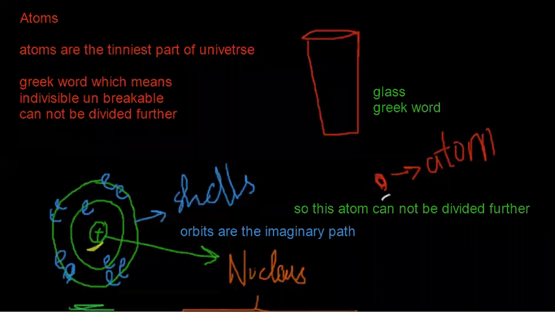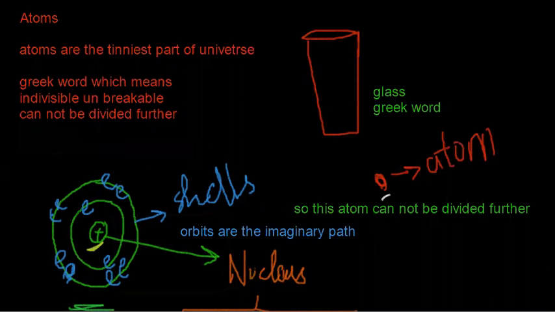Atoms are the tiniest part of the universe. It's a Greek word which means indivisible. Atoms are the basic unit of matter and the defining structure of elements. Atoms are made up of three particles: protons, neutrons, and electrons.